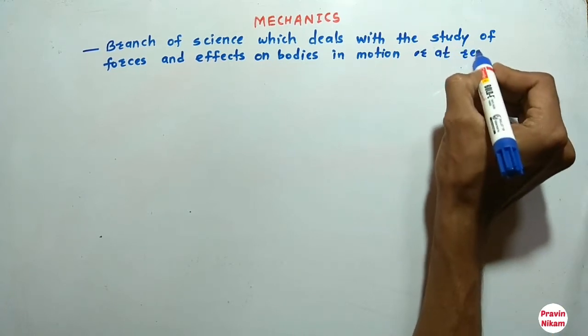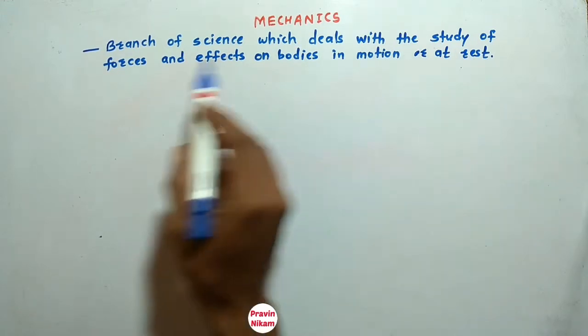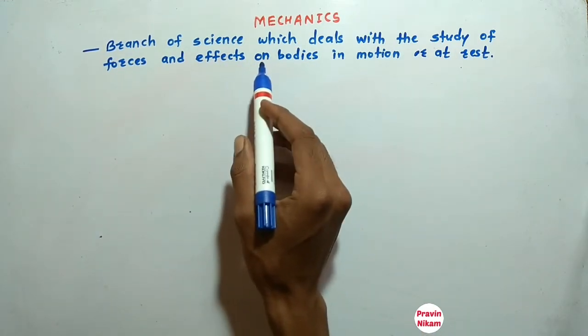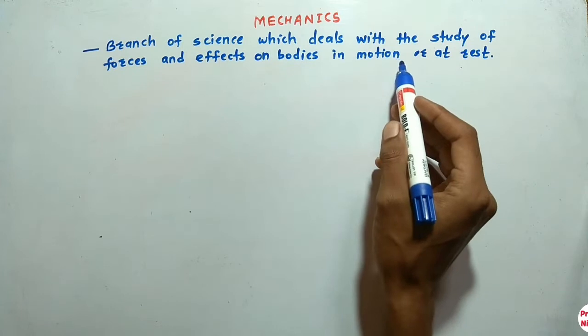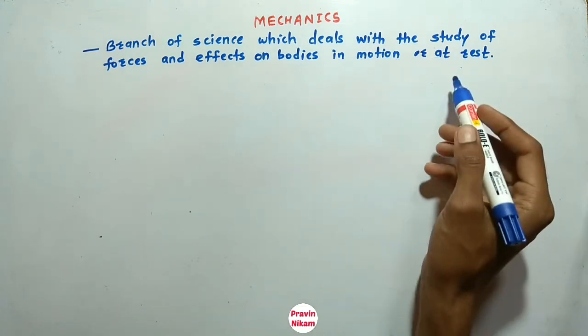So what is mechanics? Mechanics is the branch of science which deals with the study of forces and their effects on bodies in motion or at rest. Okay, this is called as mechanics.